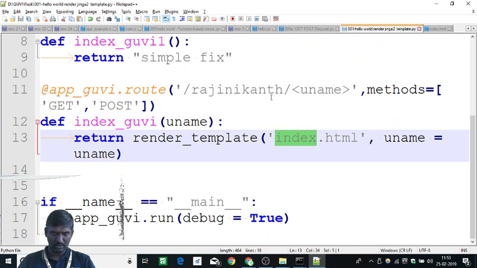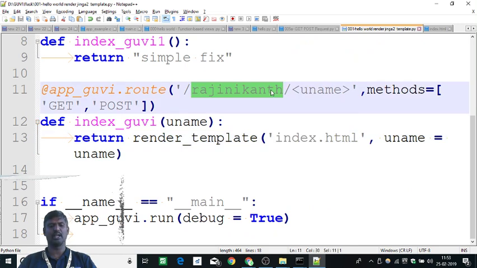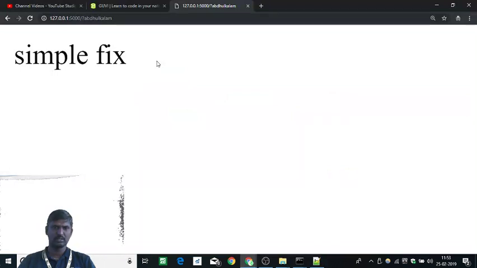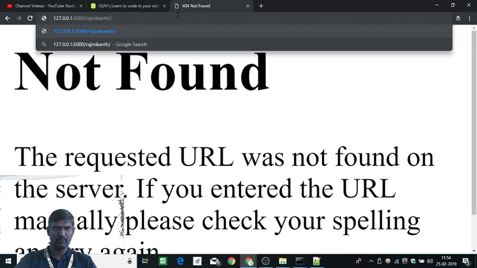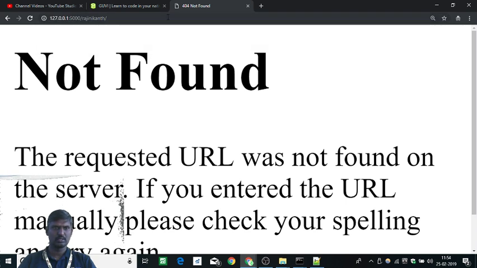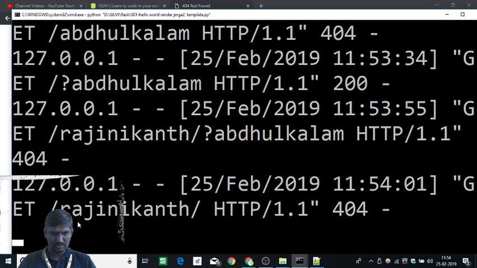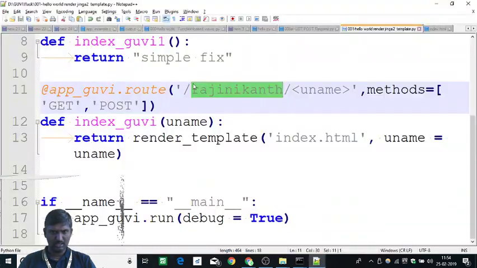Okay, I am giving Rajnikant. Oh, here I have added one more thing. Let's check it out. That is also not available. If I click only this, let's see what comes. Rajnikant is not here.